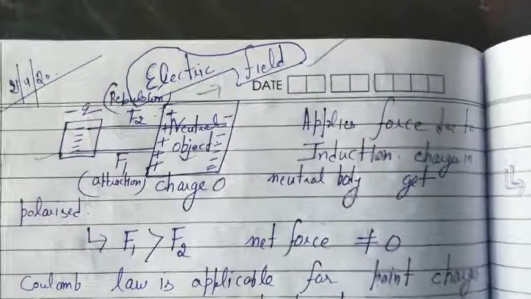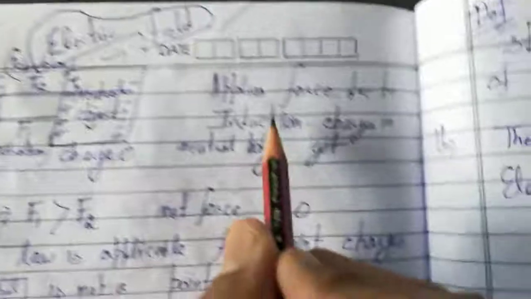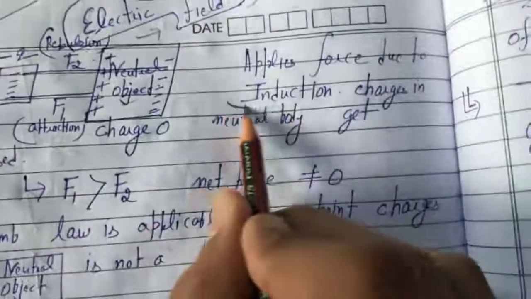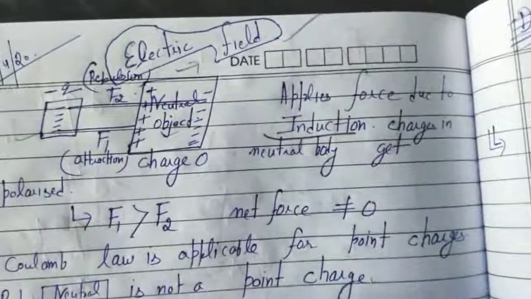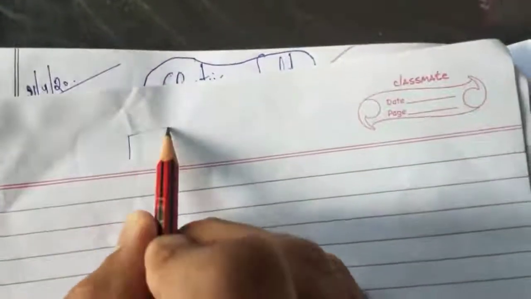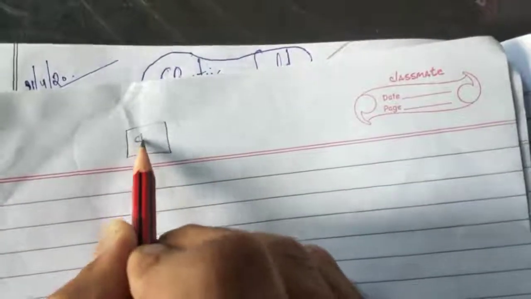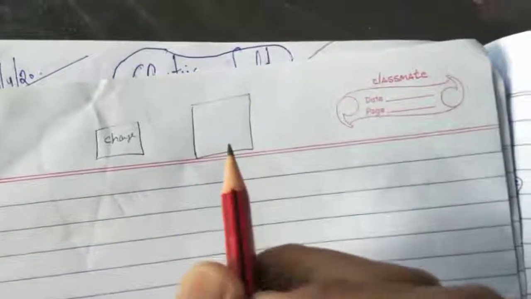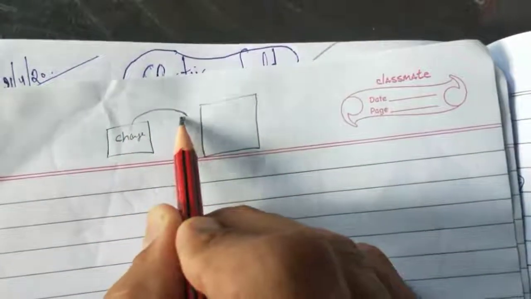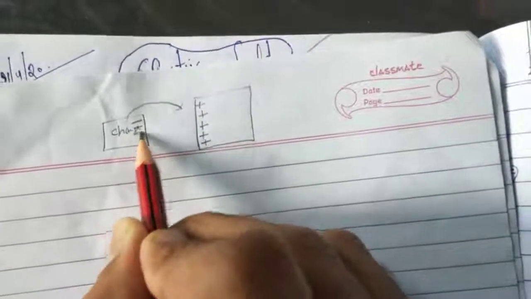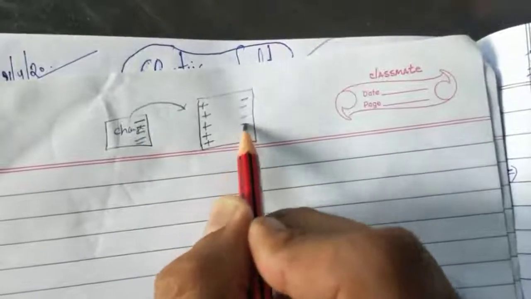Yes, the answer is yes. That means this charged body will apply a force on this neutral body by the induction concept that we have discussed in the earlier lectures. How is the concept? Suppose this is a charged body and this is a neutral body. When a charged body is brought near this uncharged body, the charges in this body get polarized.